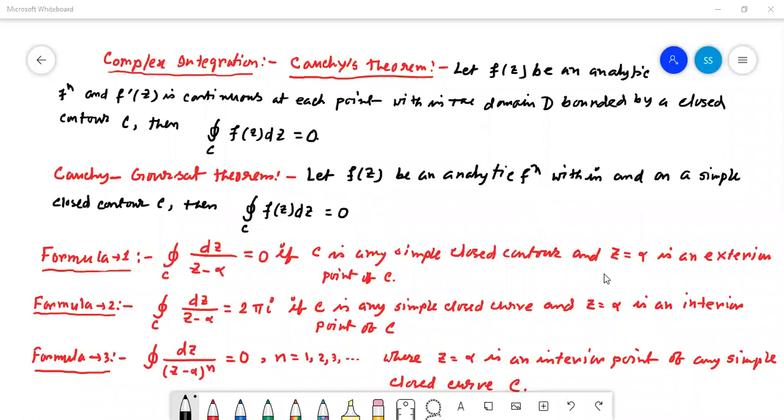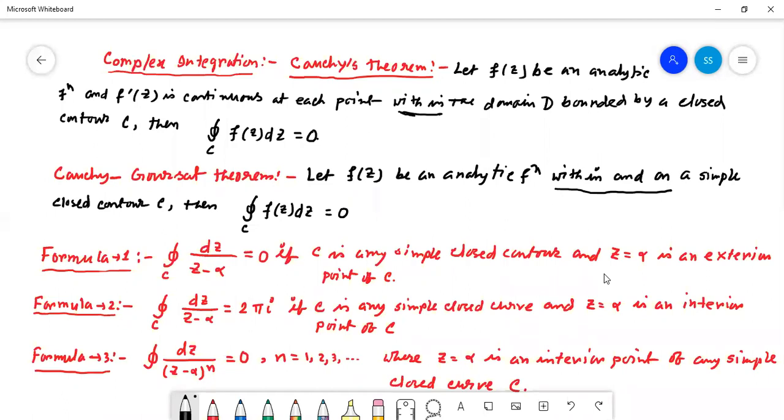Now after Cauchy's theorem, there were some changes. Goursat came along with Cauchy, and they gave another theorem called the Cauchy-Goursat theorem. The Cauchy-Goursat theorem says: let f(z) be an analytic function within and on a simple closed curve. Look here: previously in Cauchy's theorem it was given only within, but in Cauchy-Goursat it is given within and on. That means it is analytic on the perimeter also. For a simple closed curve C, the total integral value is equal to 0. It is given by Cauchy and Goursat both.